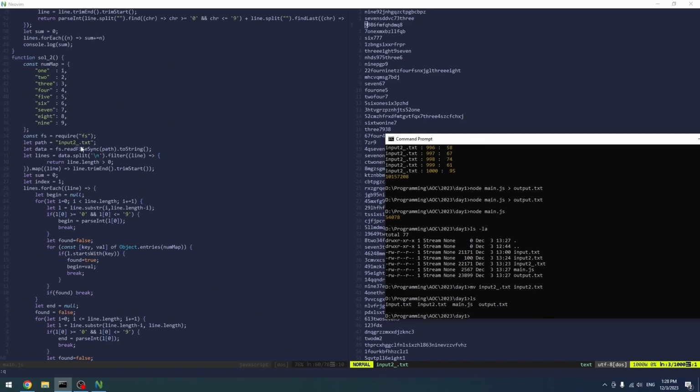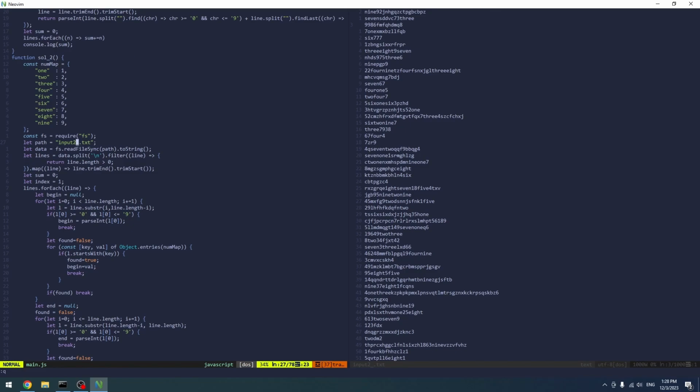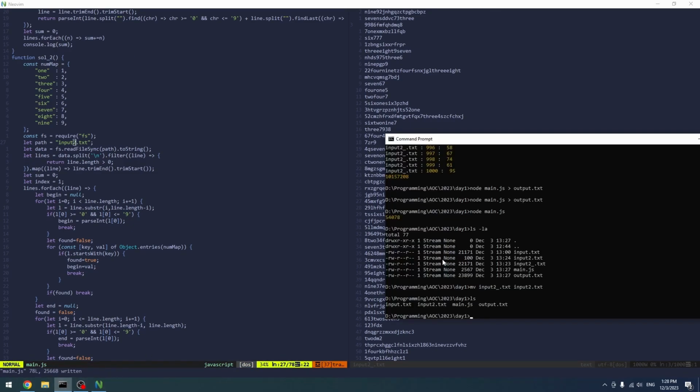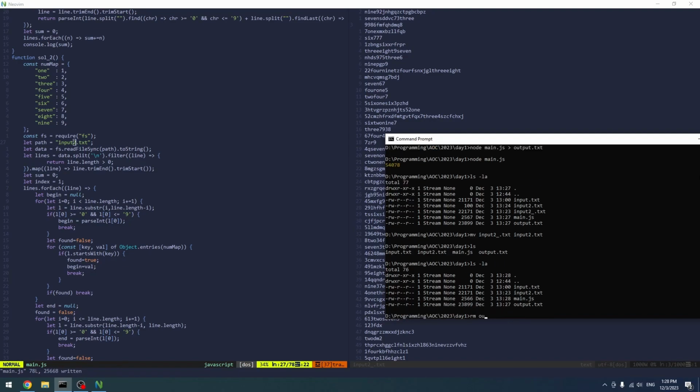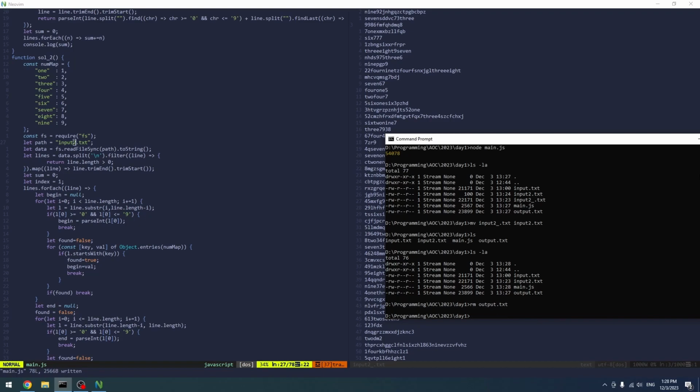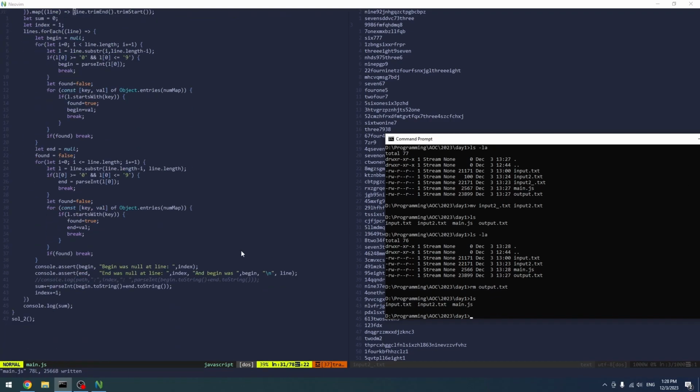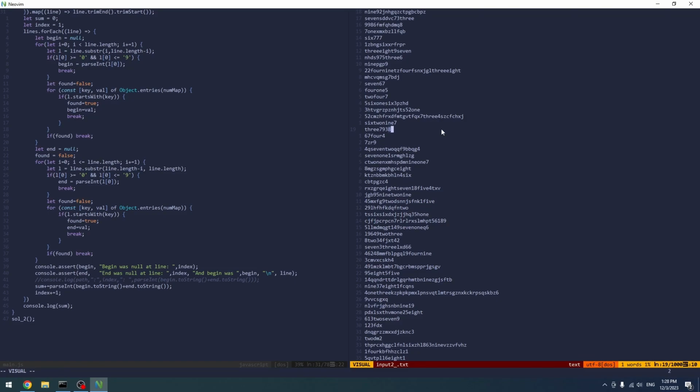Let's actually update the path so we don't forget. What else did we need? Yeah, we can just remove output.txt, ls, and that's it. And yeah, that's basically all for today. I don't think we have anything else.